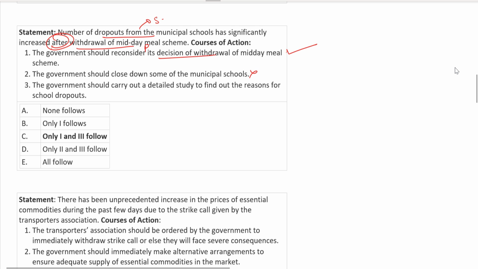Then comes the third one. The government should carry out a detailed study to find out the reasons for school dropouts. Now you might be a little surprised that why there needs to be a detailed study, because the dropouts are because of the withdrawal of midday meal. But for the fact it says that there should be a detailed study. Now if you go back to my explanation when we talked about report and all that stuff, because of that, it becomes a little important that the government should go ahead with a detailed study to find out the reasons for the school dropout, and that is the reason this will also be considered. So your option will be number 1 and number 3. So C is the option basically.